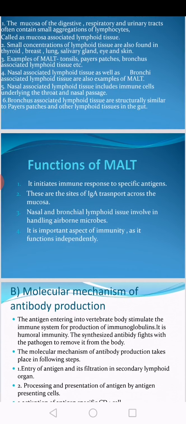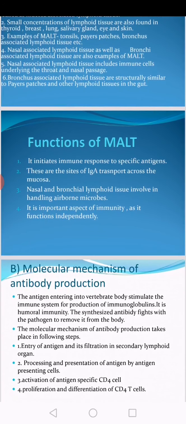Nasal associated and bronchus associated lymphoid tissues are structurally similar to Peyer's patches and other lymphoid tissues in the gut. So the gut, respiratory tract, urinary tract, and digestive tract are organs lined by mucosa, and this mucosa contains small aggregations of lymphoid tissue, called gut associated or mucosa associated lymphoid tissue.